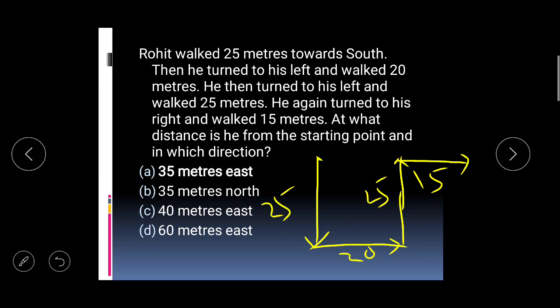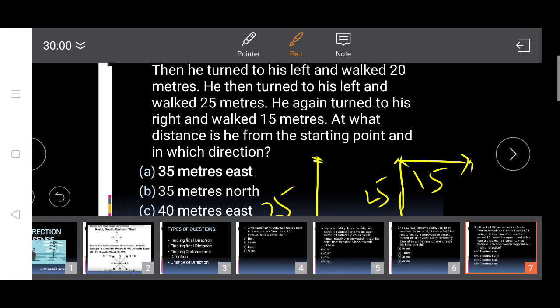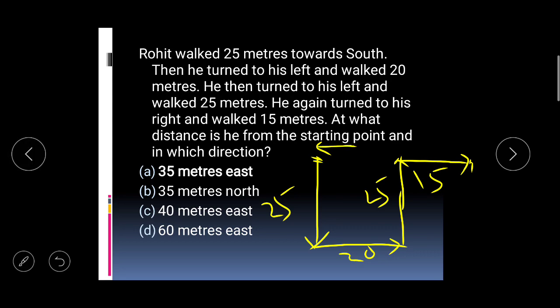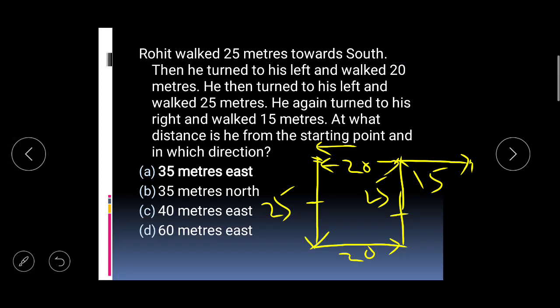If this is the starting point and this is the final point, he is asking what is the distance and the direction both, right. So his distance is how much? Since this line and this line are equal, 25 and 25, this distance is 20. If this is 20, then this much is 15. So total distance is 35.